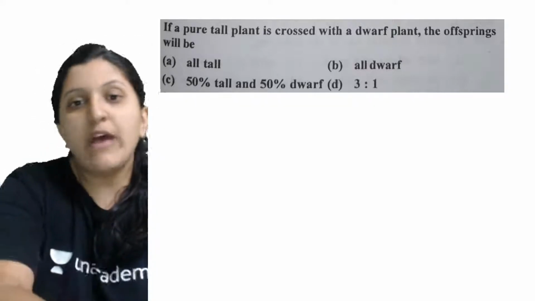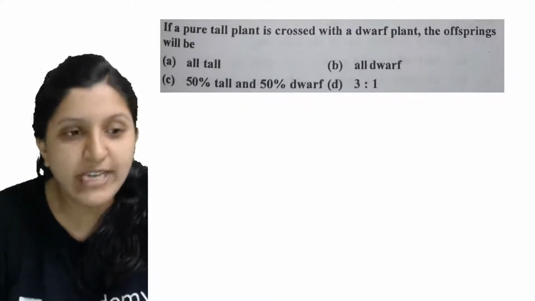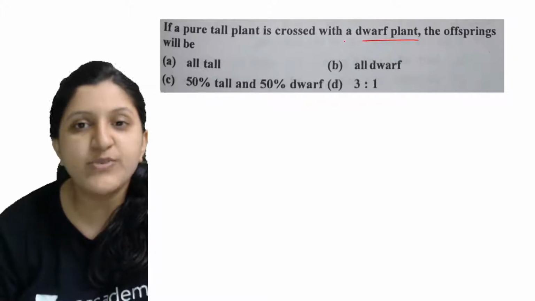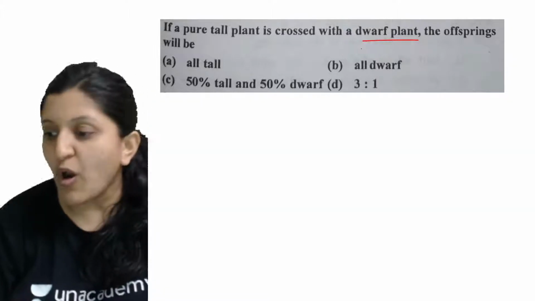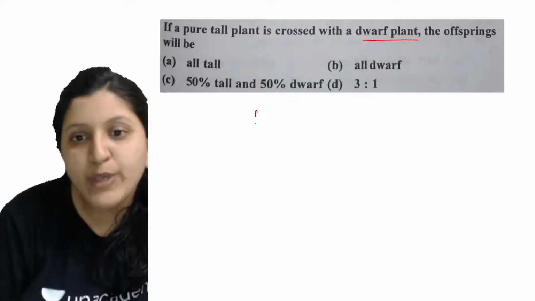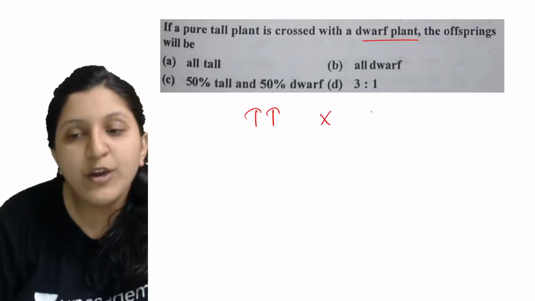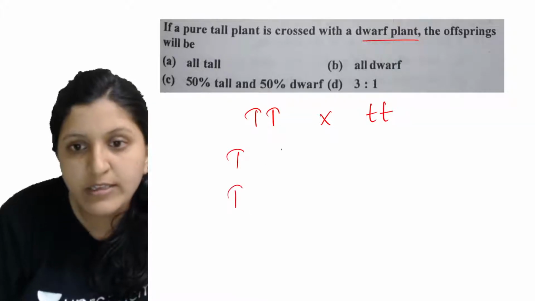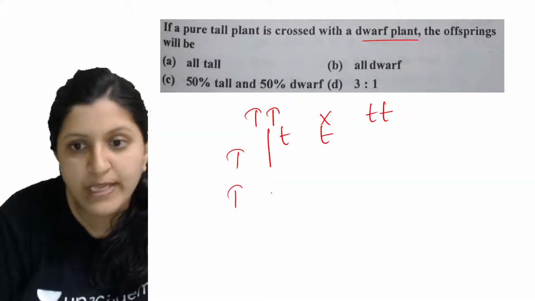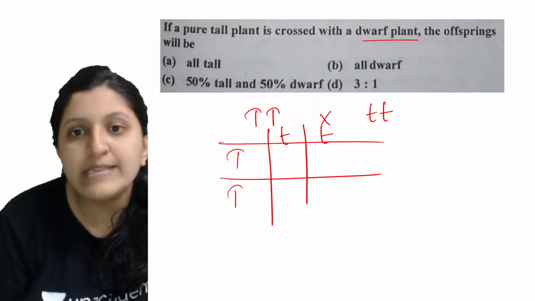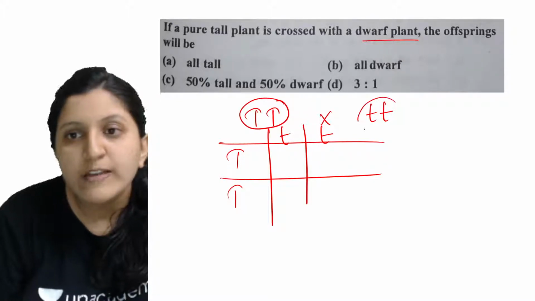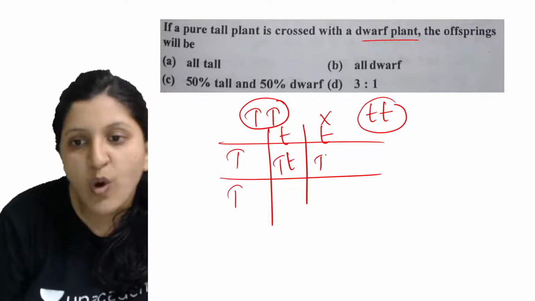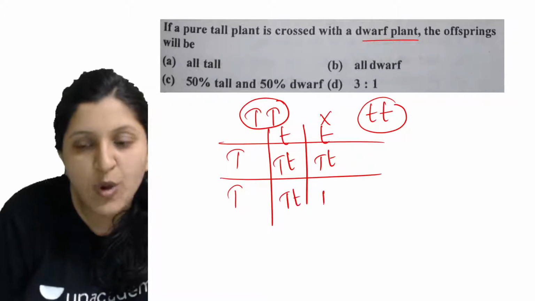Okay, so now if a pure tall plant is crossed with a dwarf plant, so they have made a cross with a tall plant and a dwarf plant. The offspring here will be, okay, so a pure tall plant is crossed with the dwarf plant. Now we will have to see this part. So again a crossing has to be done. So pure tall plant is this one, and this is a dwarf plant. So now let's see this. So these are all the conditions, so we are going to get this combination.